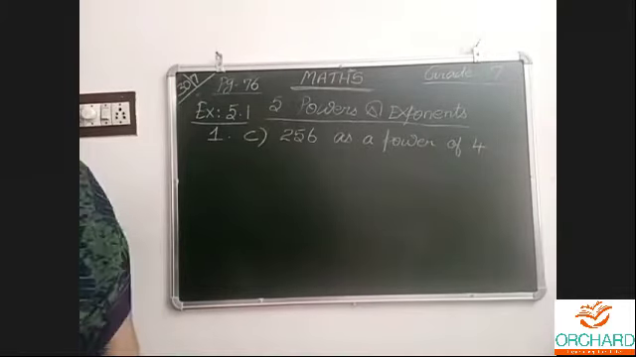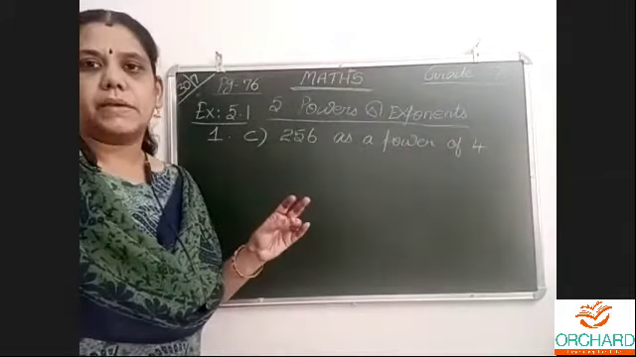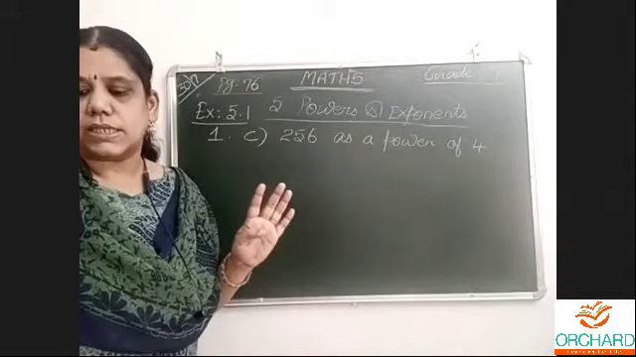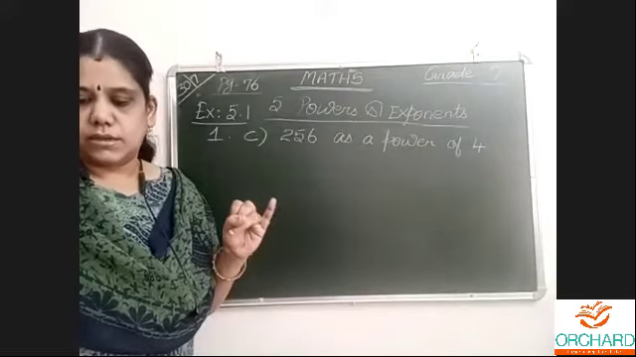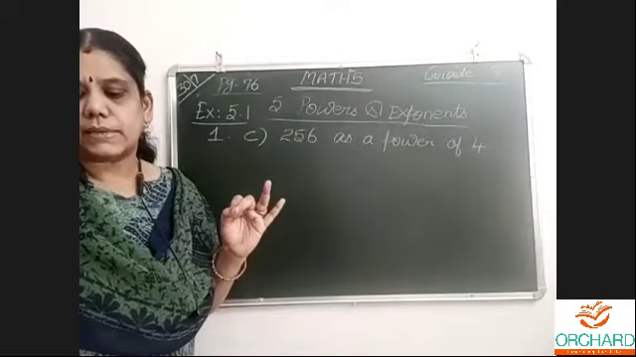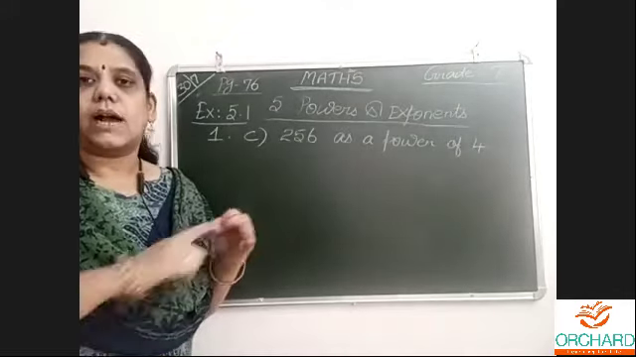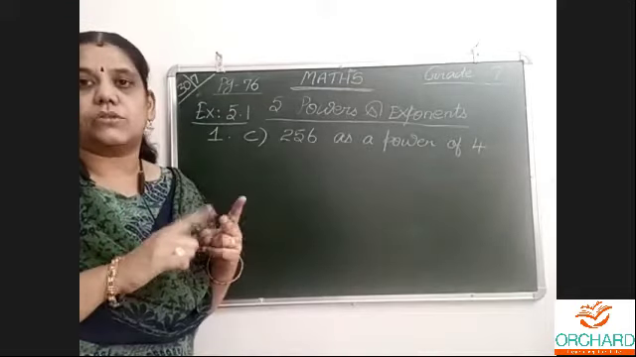Okay. Now express A, B, C, D. Four questions are given. Question A, 32 as a power of 2. Question number 2, 729 as a power of 3. These two are homework. Do them in the same way that I do C and D.